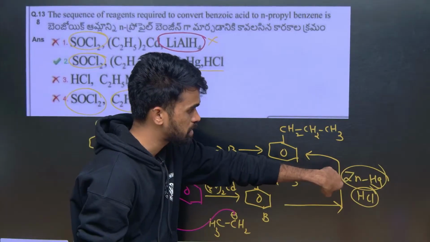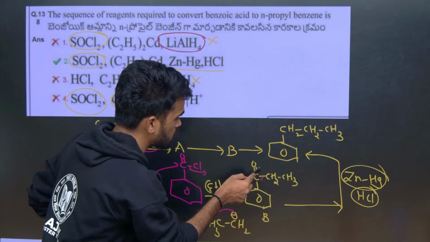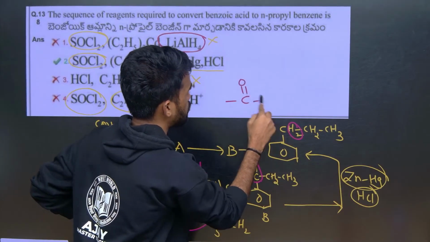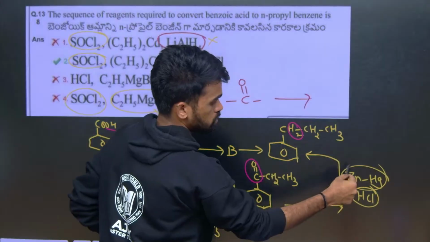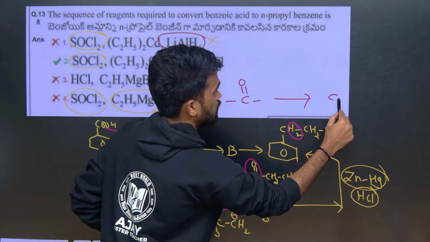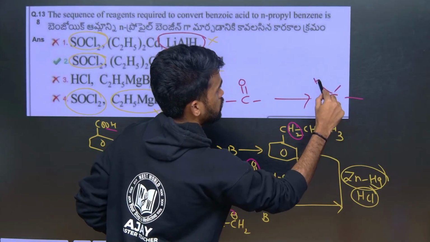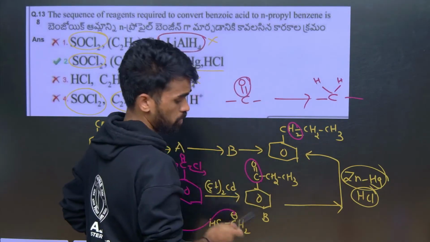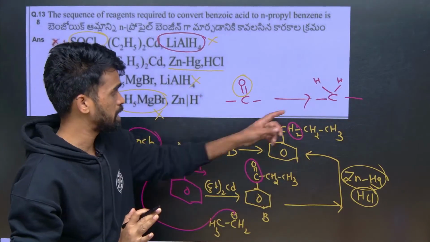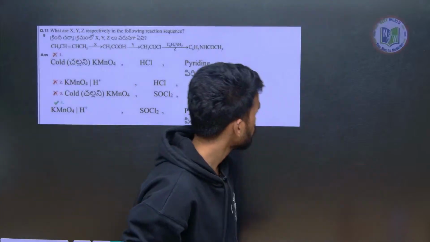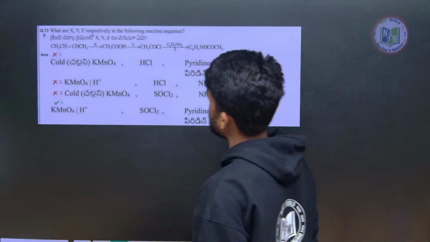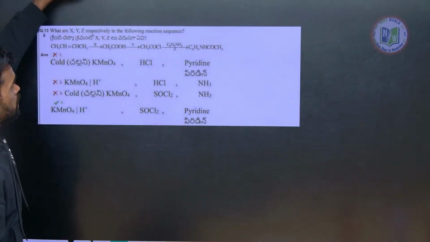So now what is the use of this Clemmensen reduction? It will simply convert this CO group to CH2. Whenever you see this C double bond O group and this reagent, just write 2 hydrogens here. Remove the carbonyl group, oxygen you remove, place 2 hydrogens. That's it, methylene is formed. So option 2 is correct.